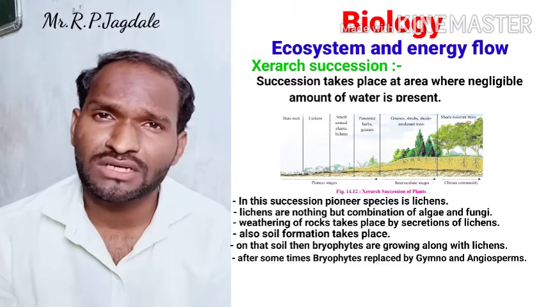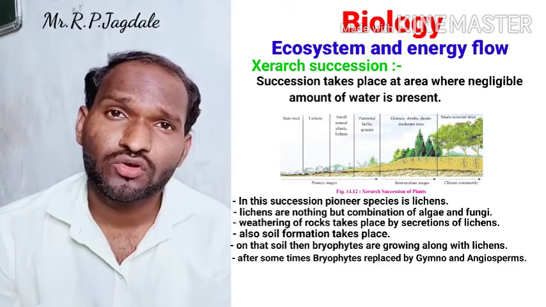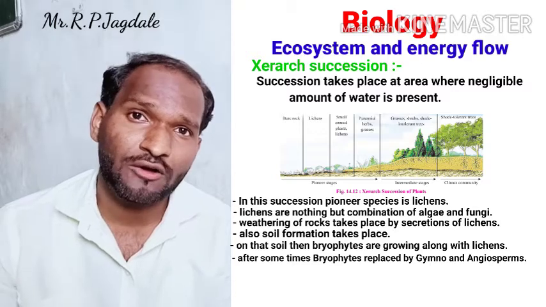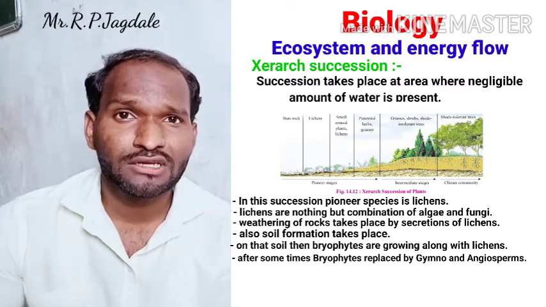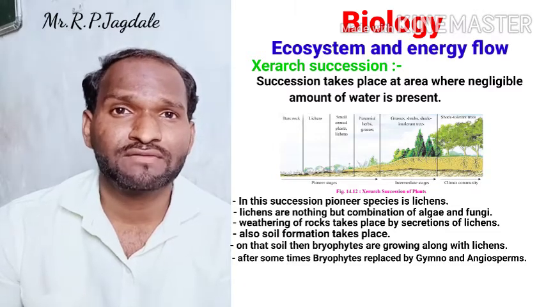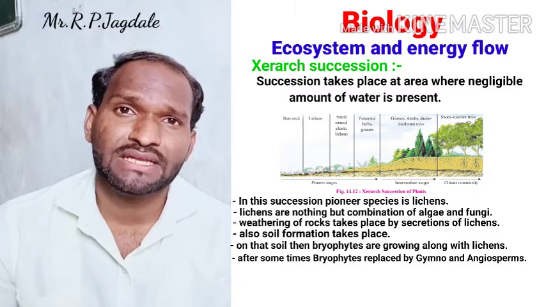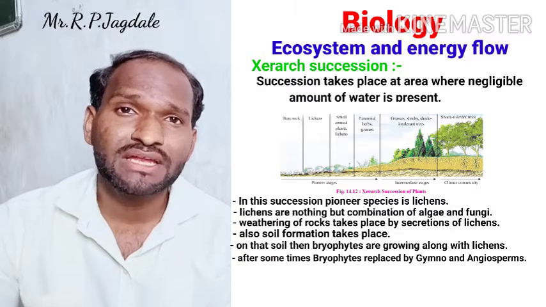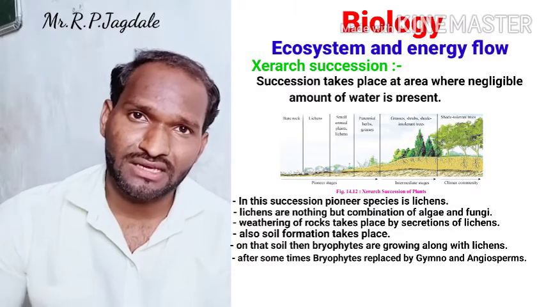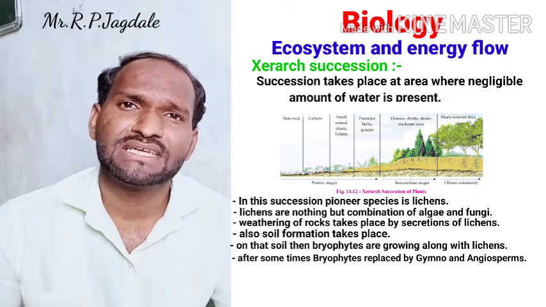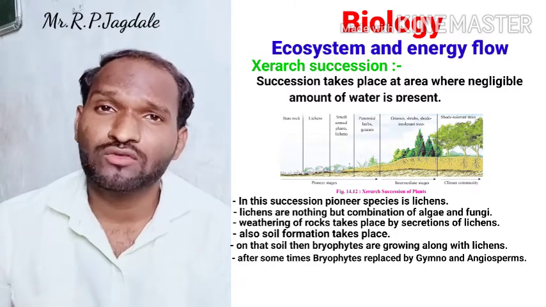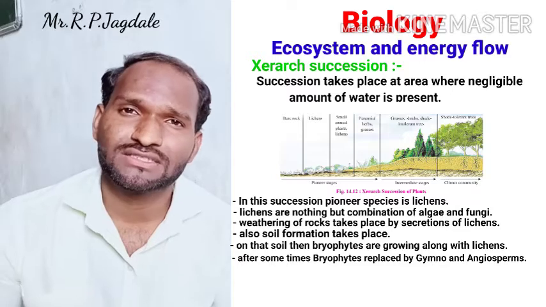Now the condition changes again. After the plants die, the dead organic matter mixes into the soil. So nutrients are there, water comes by rainfall, and soil formation is taking place.